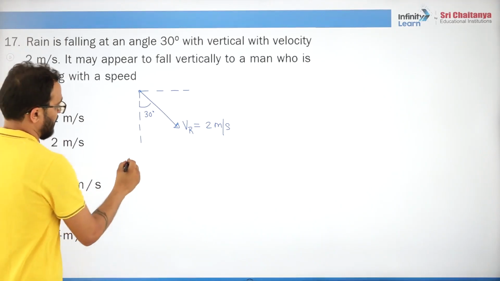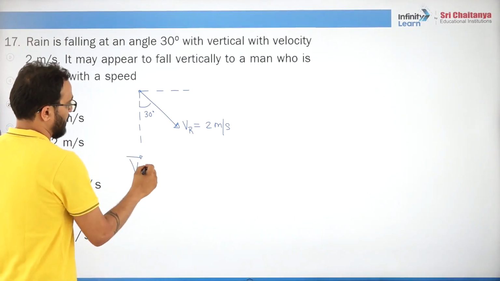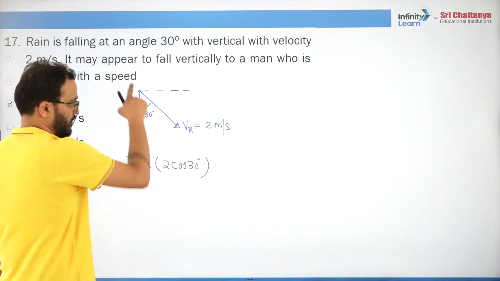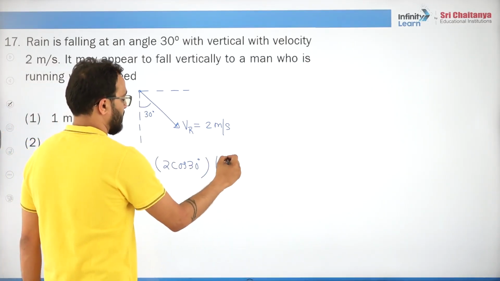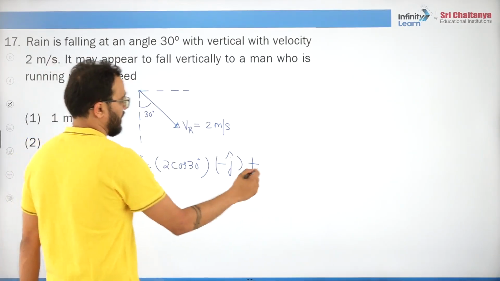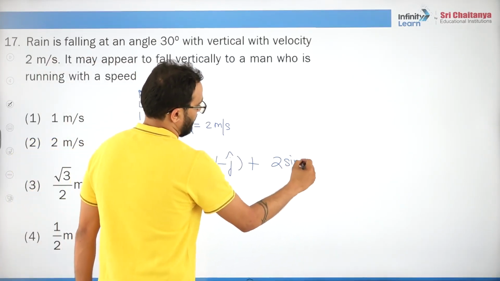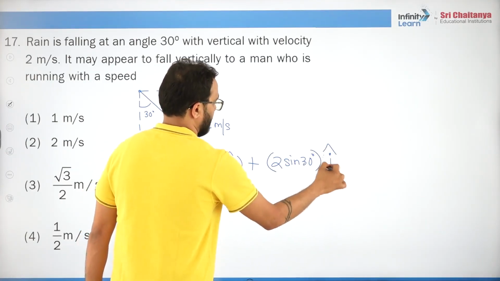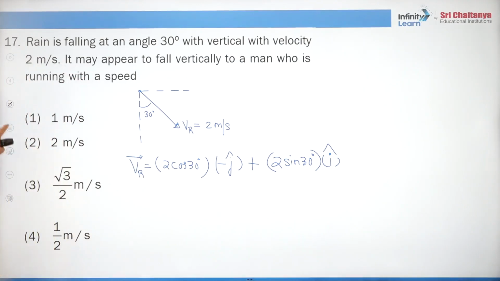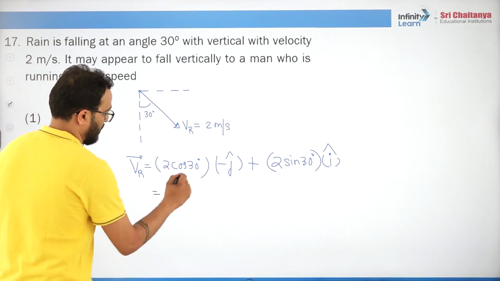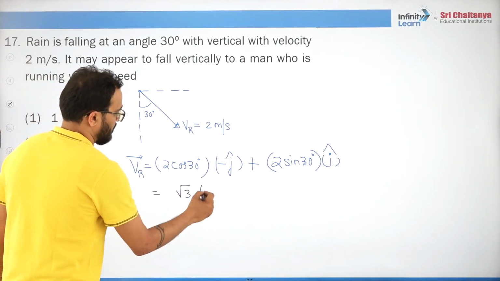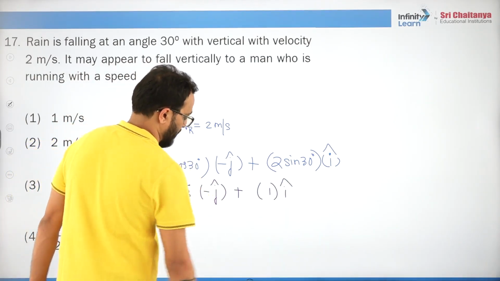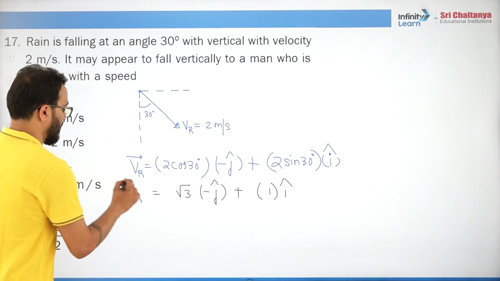We will say velocity of rain will be 2 cos 30 degrees, this component, minus j cap, plus this component 2 sin 30 degrees I cap. Do you understand? It's very easy. Now how much is this? Cos 30 is root 3 by 2, cancel, so minus root 3 j cap plus 1 I cap, right? This is the velocity of the rain.